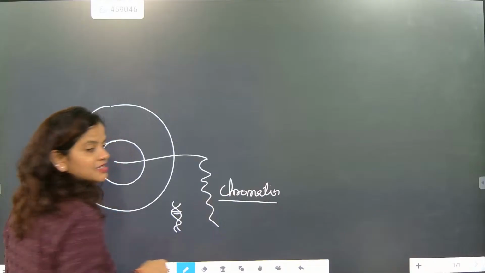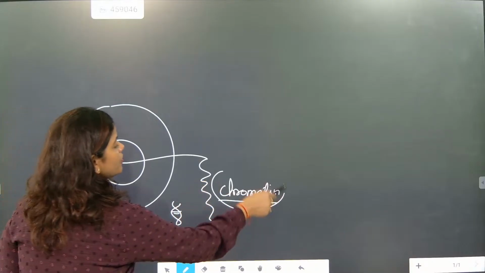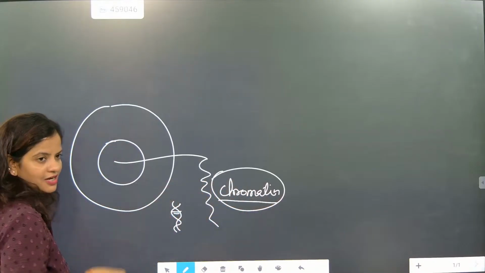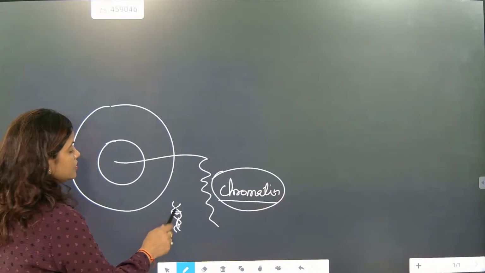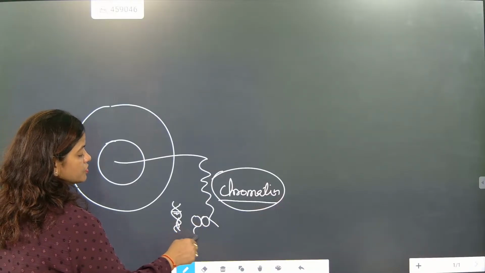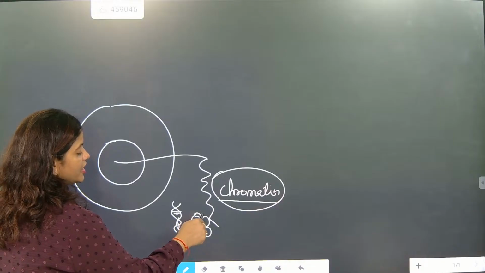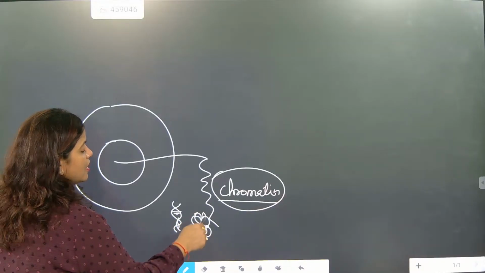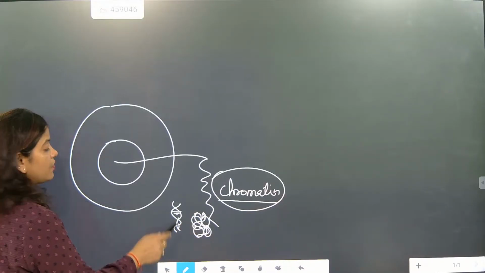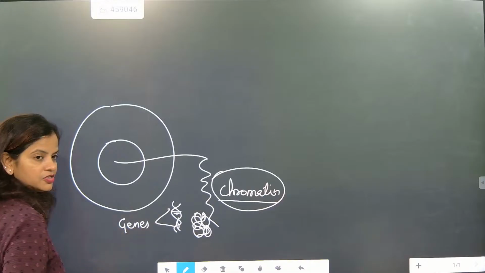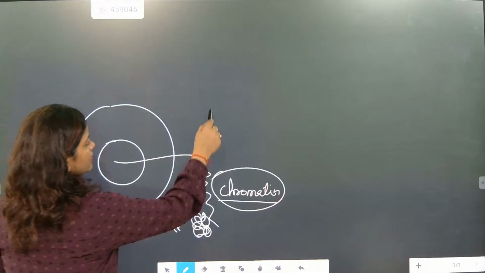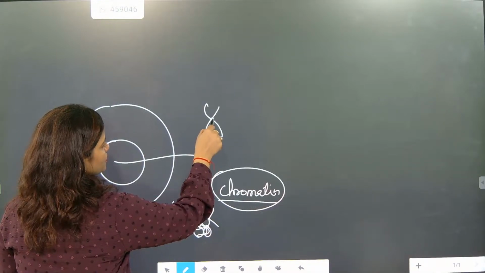So chromatin is there. Understood? So when you are talking about chromatin, beta, these chromatins are thread-like structures, and these chromatins are exactly DNA, correct? Now this DNA will bind with histones. Eight pairs of histones, from front and back, will wind up. Understood? Now in this DNA, the unit of DNA is called genes. Understood now? So now this will wind up and it will make a chromosome.